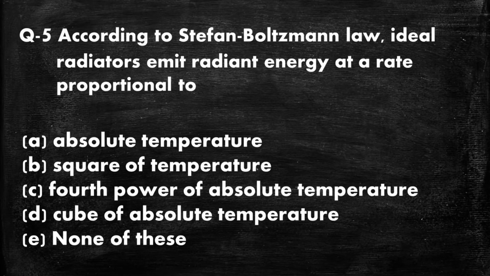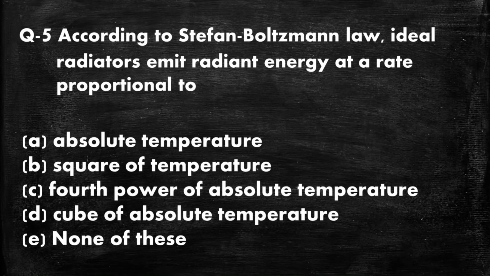According to Stefan Boltzmann law, ideal radiators emit radiant energy at the rate proportional to: option A, absolute temperature; option B, square of temperature; option C, fourth power of absolute temperature; option D, cube of absolute temperature; and option E, none of these.